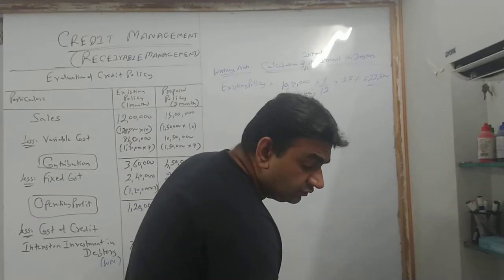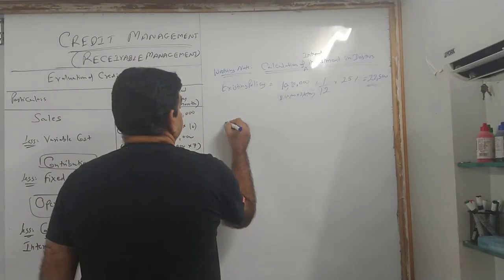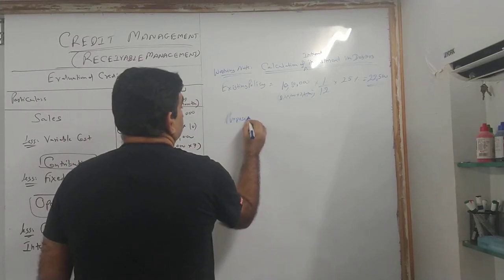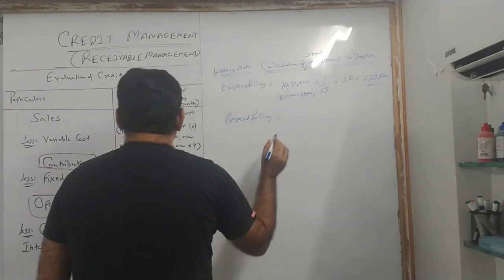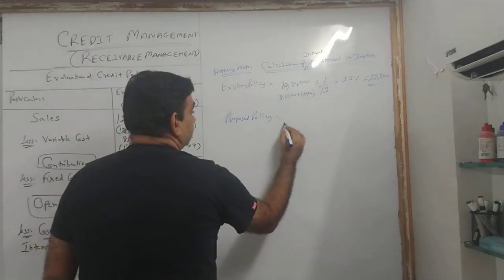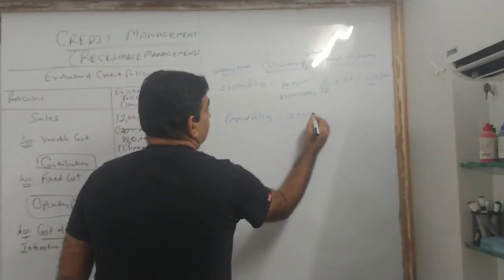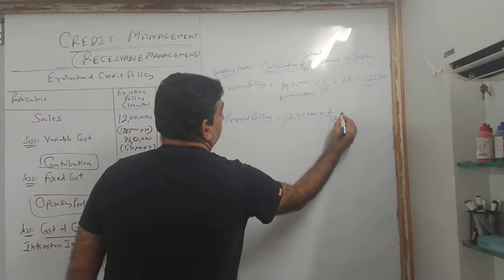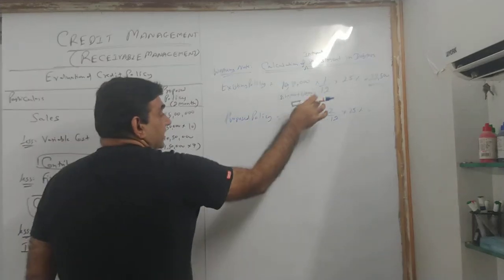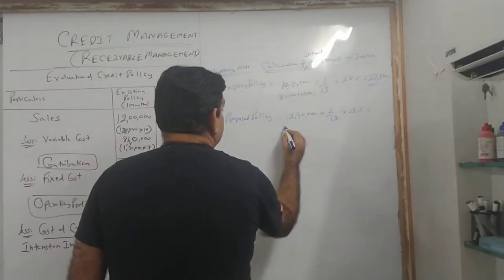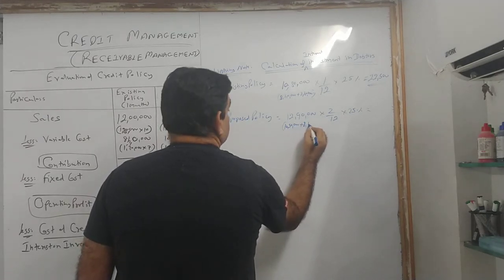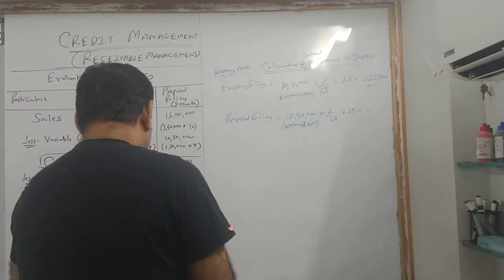Same way I will do for proposed policy. कितना है proposed policy का? देखो, fixed cost 240, variable 1050. So 1290, 12,90,000 into 2/12 into 25%. 2/12 क्यों? Because यहाँ पे 1 month credit था, यहाँ पे 2 months credit. So 1290, so 10,50,000 plus 2,40,000. ठीक है?